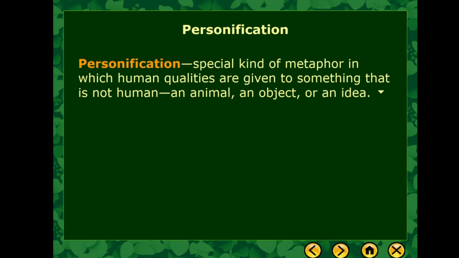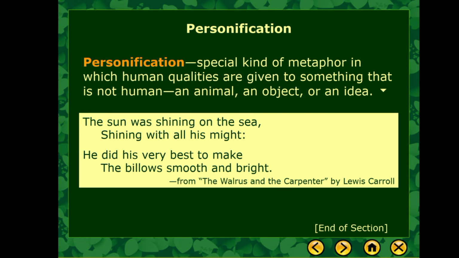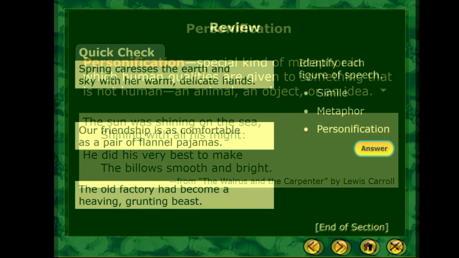Next would be personification. It's a special kind of metaphor in which human qualities are given to something that is not human: an animal, an object, or an idea. Now, for example, the sun was shining on the sea, shining with all his might. He did his very best to make the billows smooth and bright. This is from The Walrus and the Carpenter.